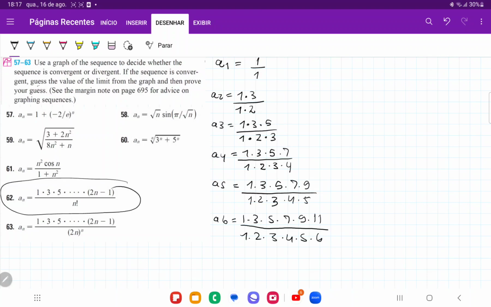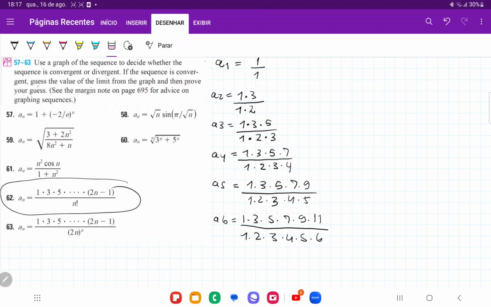Okay, so let's look at what's happening. We can see that from A2 forwards, the top is always going to be bigger than the bottom, right? Because the bottom is going 1, 2, 3, 4, 5, but the top is going every 2. It's skipping the even, so it's going 1, 3, 5, 7, and so on.